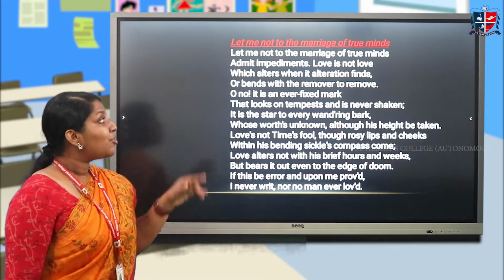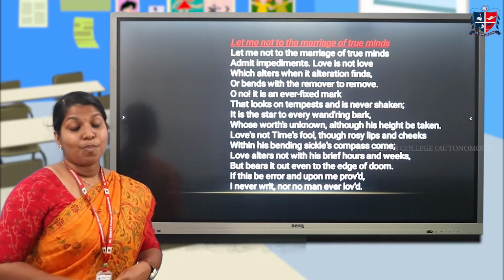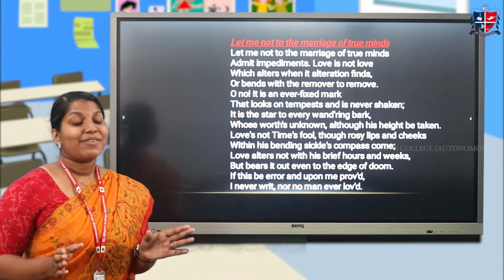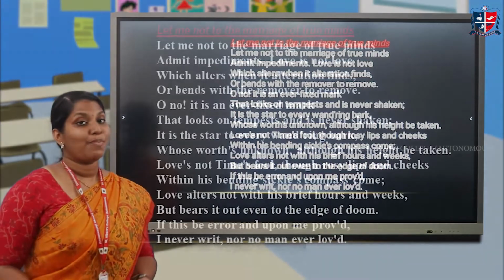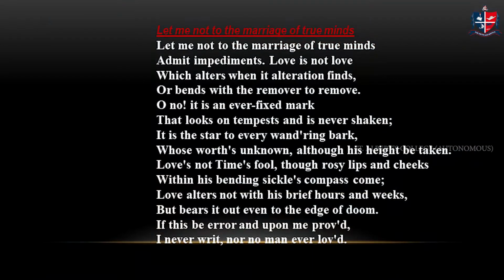Let me not to the marriage of true minds. From that, we can understand it gives a hint to the readers about what is going to be mentioned in the sonnet. Let me not to the marriage of true minds admit impediments. Love is not love which alters when it alteration finds, or bends with the remover to remove.